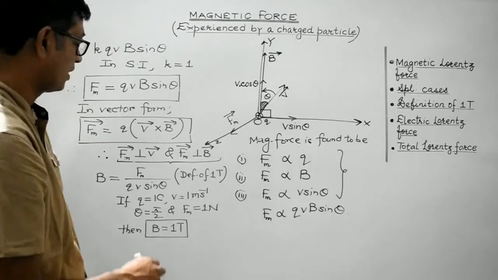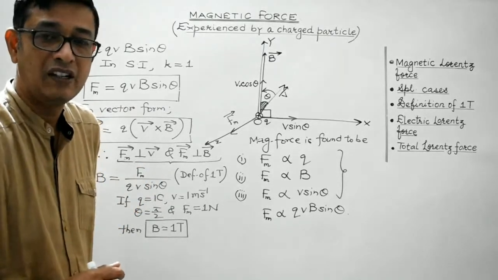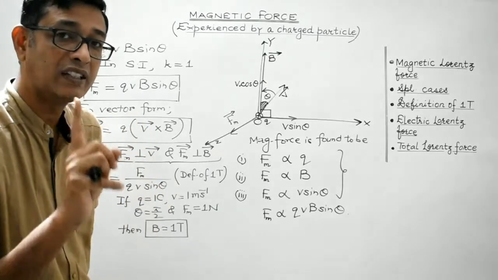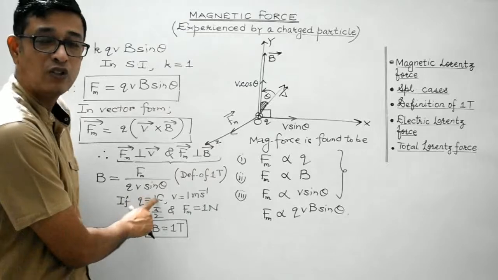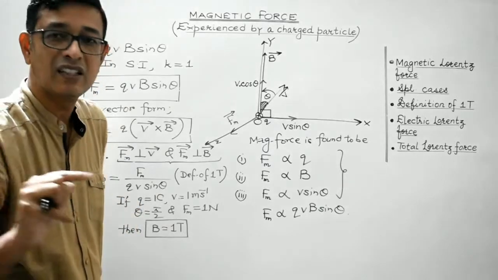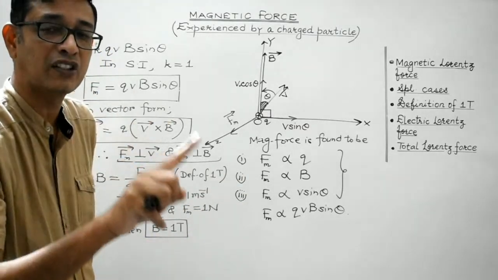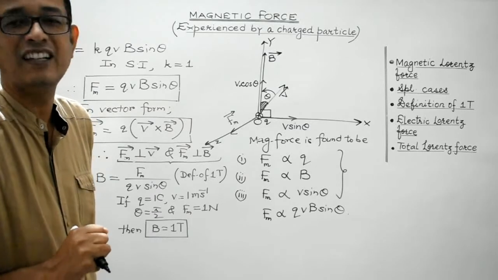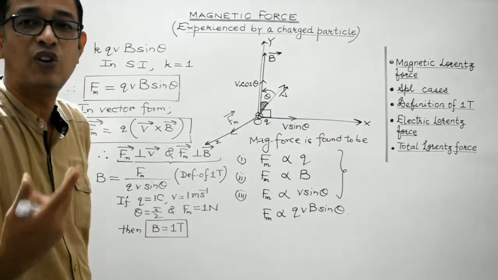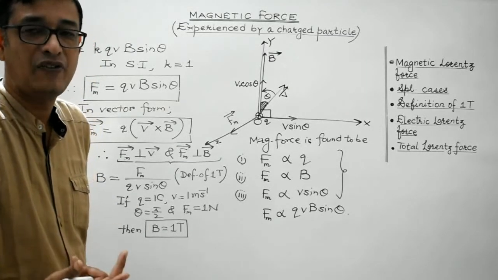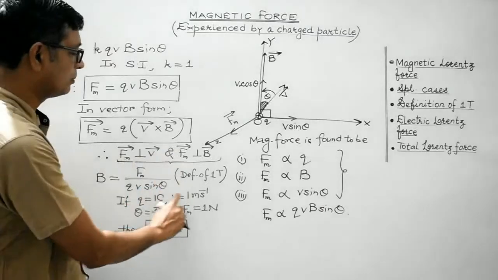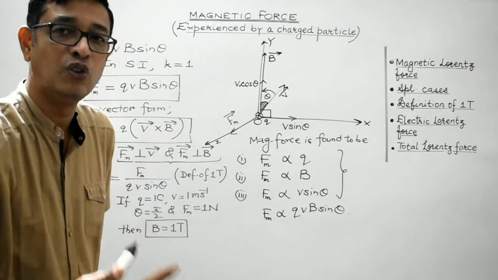I'll repeat, students. The SI unit of magnetic field is Tesla. The strength of the magnetic field in a given region is said to be 1 Tesla only if a charge of 1 coulomb moving with unit velocity, that is moving with velocity of 1 meter per second, enters the magnetic field at right angle and experiences a force of 1 Newton. In that case, the strength of the magnetic field in a given region is said to be 1 Tesla. So this is how the SI unit of magnetic field is defined, right? I hope you have understood the definition, isn't it? Just remember this mathematical expression and you can define Tesla in your own words.